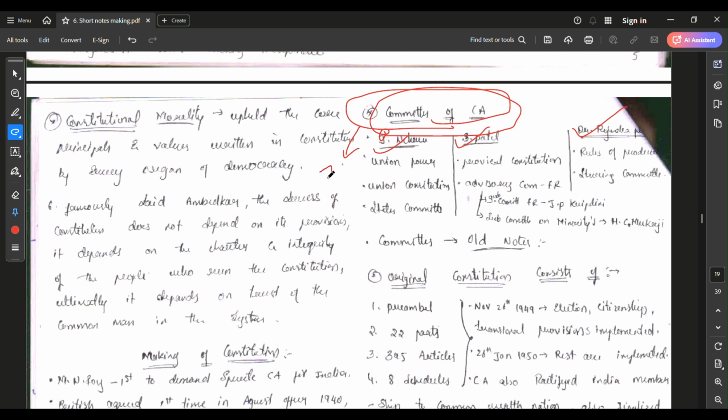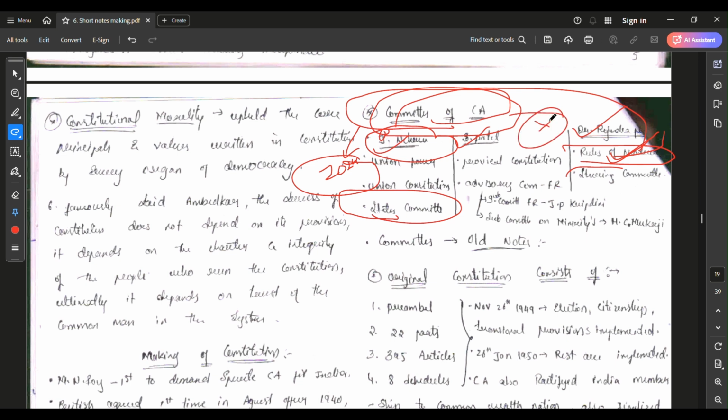If you see the 2024 preliminary question paper, that question came from here. Even I was confused about the states committee or rules of procedure committee, and I marked it as headed by Jawaharlal Nehru. So my question went wrong.